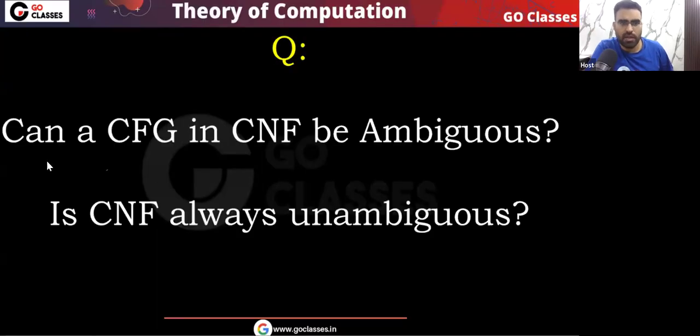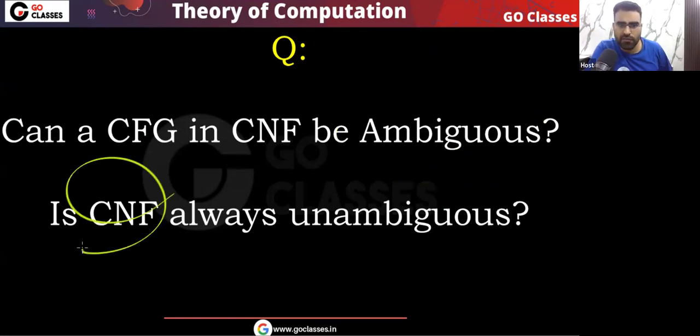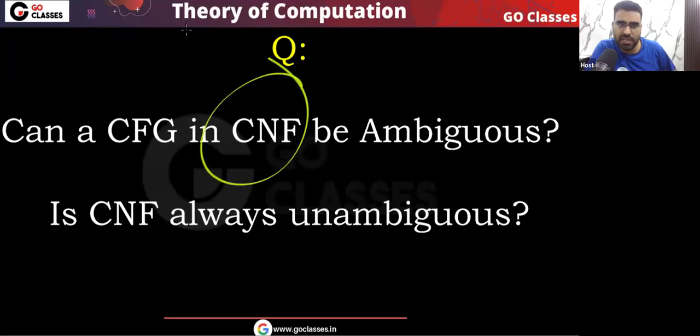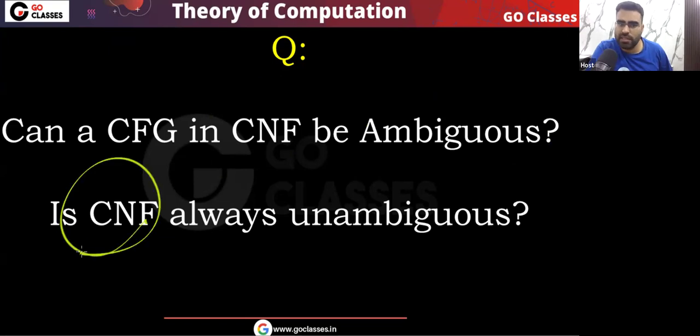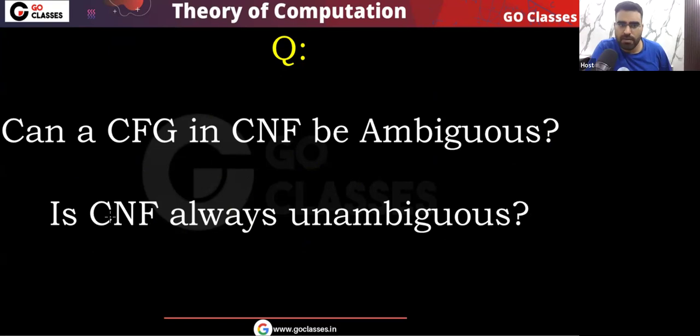So we have seen this. Let me ask you this question. Can a context free grammar in CNF be ambiguous? Is CNF always unambiguous? These are two questions. Is it possible that a context free grammar in CNF can be ambiguous? Or can I say that Chomsky normal form is always unambiguous? Let me tell you the answer. It may or may not be ambiguous. So remember, is Chomsky normal form always unambiguous? The answer is no.